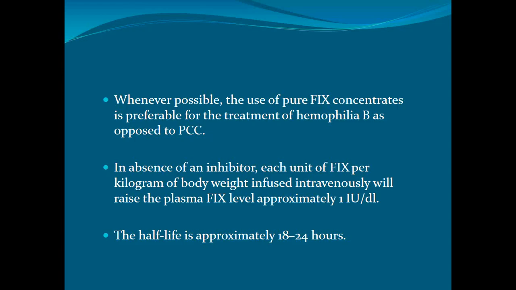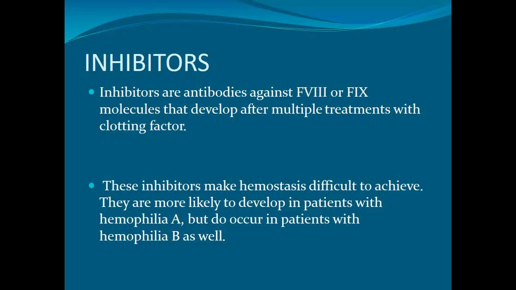Whenever possible, the use of pure factor 9 concentrate is preferable for the treatment of hemophilia B, as opposed to the prothrombin complex concentrate. In the absence of inhibitors, each unit of factor 9 per kilogram of body weight infused intravenously will raise the plasma factor level by approximately 1 international unit per deciliter. The half-life is approximately 18 to 24 hours.